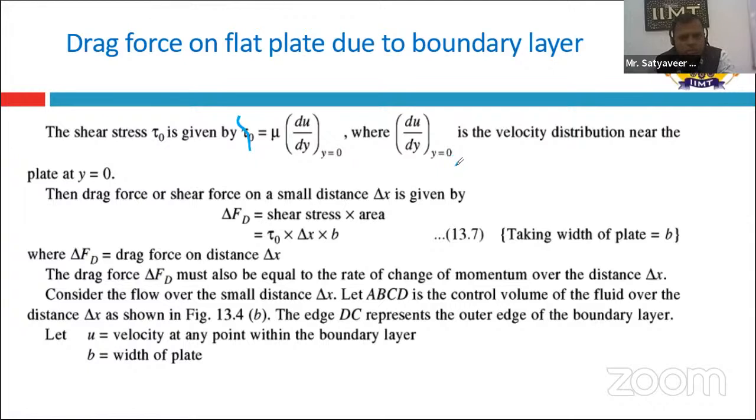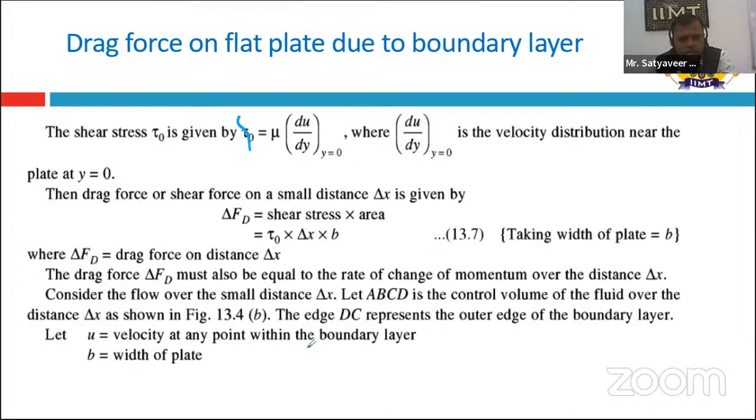Here we also find the drag force or the shear force on the small distance del x. Now delta Fd, that is the drag force at a distance of delta x, is equal to shear stress into area. Basically, we have to know the basic formula of stress: stress is equal to load per unit area. If we cross multiply, delta Fd is the shear stress multiplied by area. Tau naught is the wall shear stress, delta x is the distance between two sections, and b is the width of the plate.